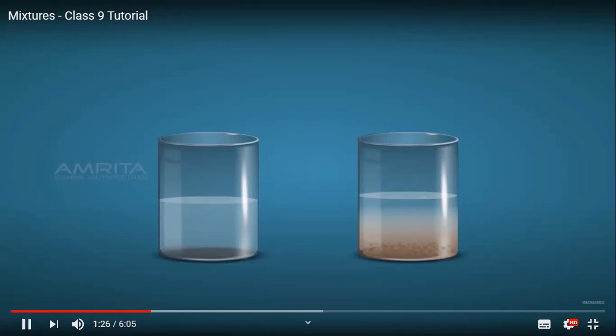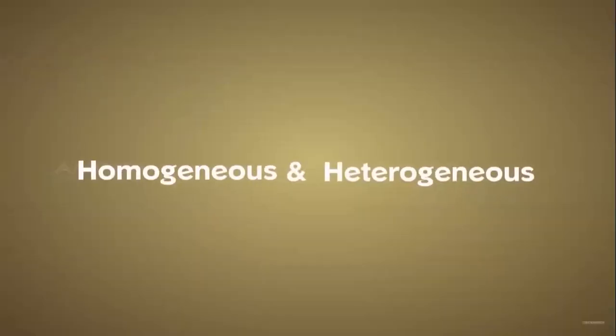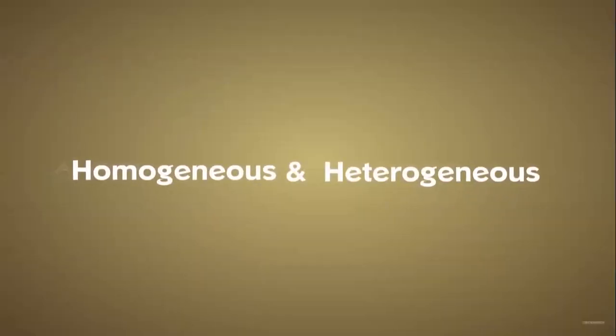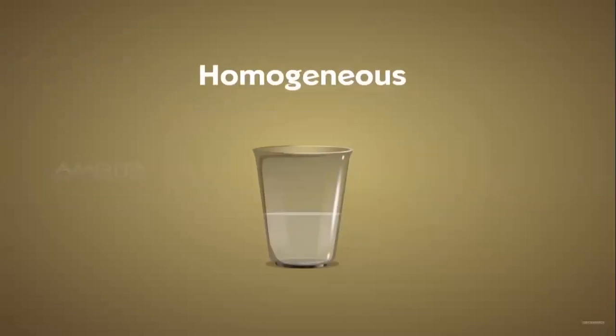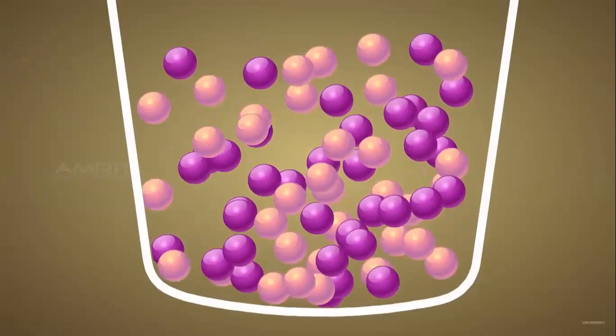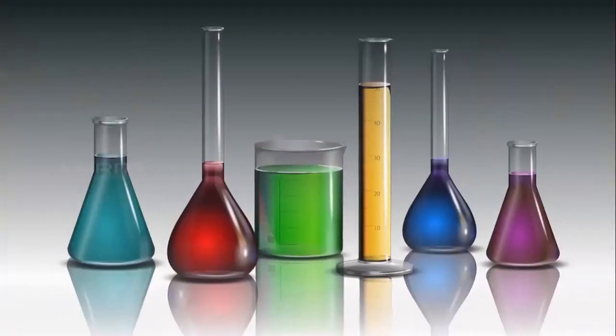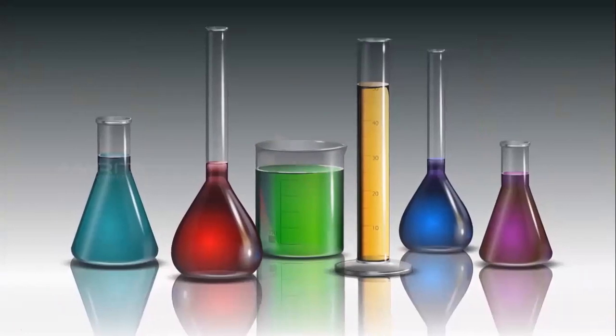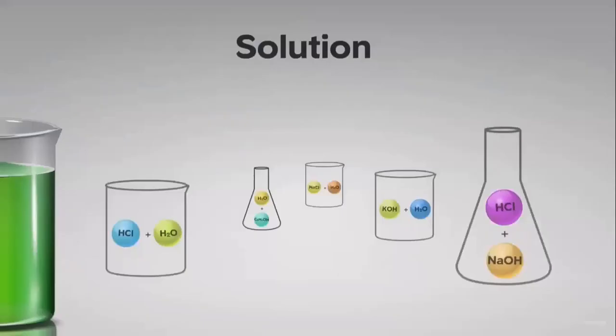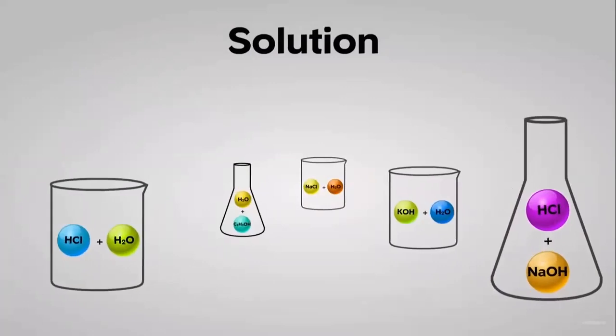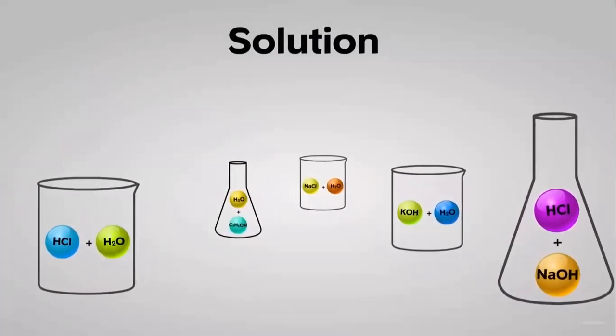Accordingly, mixtures can be classified as homogeneous and heterogeneous. A homogeneous mixture has the same uniform appearance and composition throughout. Many homogeneous mixtures are commonly referred to as solutions. A solution is a mixture of two or more substances in a single phase.